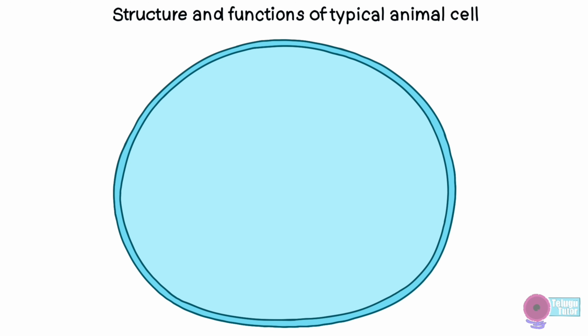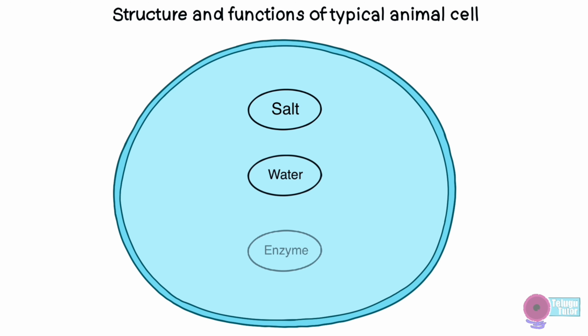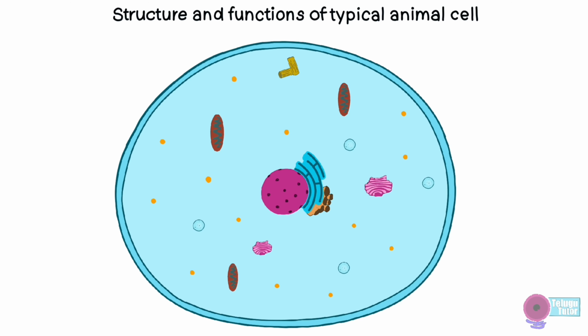The jelly-like fluid which fills the inside of the cell is called cytoplasm. Cytoplasm is composed of salt, water and enzymes, and helps in the transportation of different kinds of materials which are required for the cell's daily activities. And also, cytoplasm is the portion where different kinds of organelles are suspended. So what is an organelle?